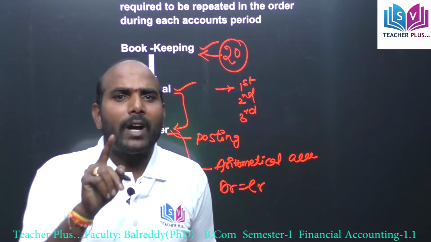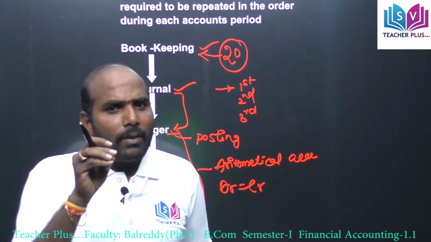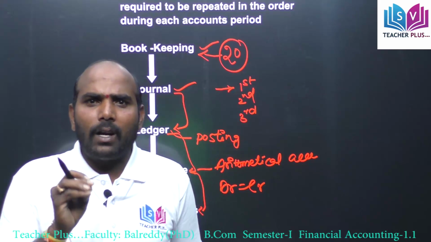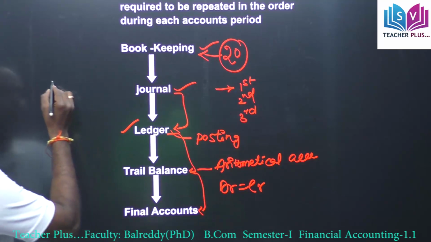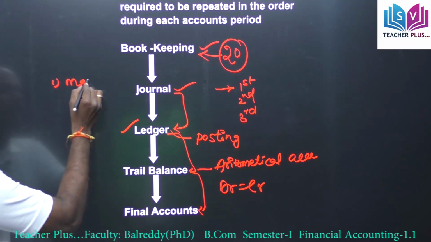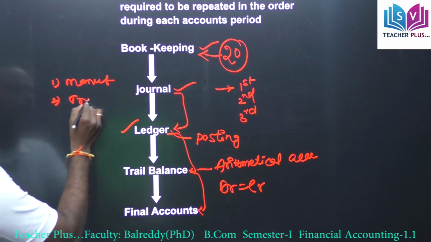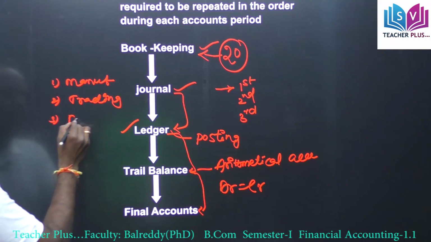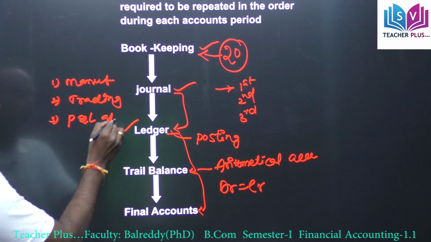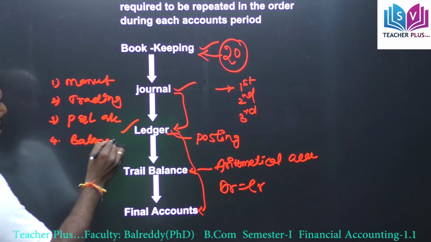It is the final step of accounting. In the final accounts we have to prepare the manufacturing account, next the trading account, the profit and loss account, and the last one, the balance sheet.